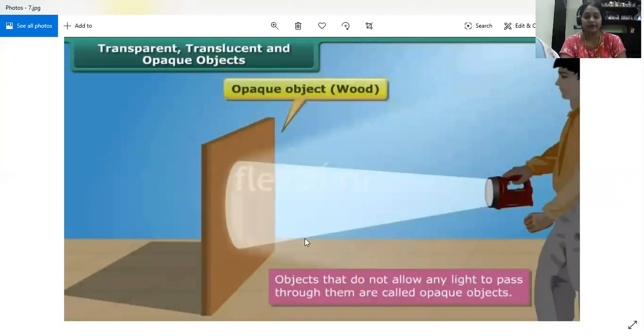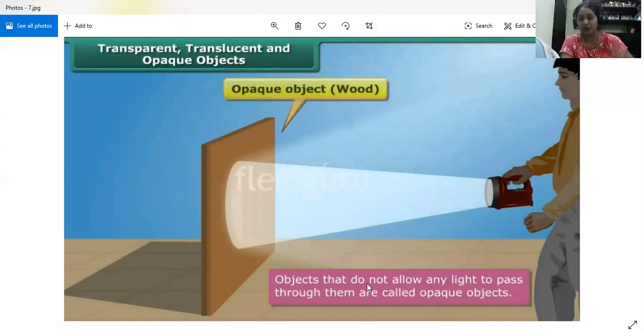Then there are a few other objects. See this wood. If you pass light through this wood, the light cannot pass through it, and you cannot see through the wood. These types of objects are called opaque objects. The objects that do not allow any light to pass through them are called opaque objects. Not at all does the light pass, so we cannot see through them.